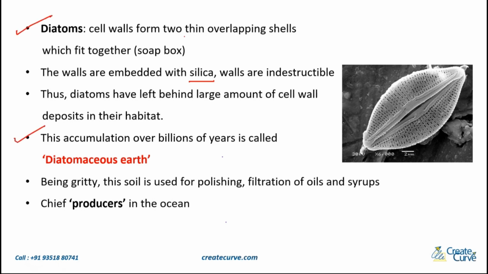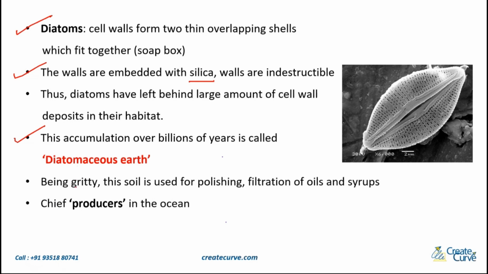For diatoms, cell walls form two thin overlapping shells which fit together, resembling a soap box. What are the walls made of? They are made up of silica. And the accumulation of these diatoms over the years is called diatomaceous earth.